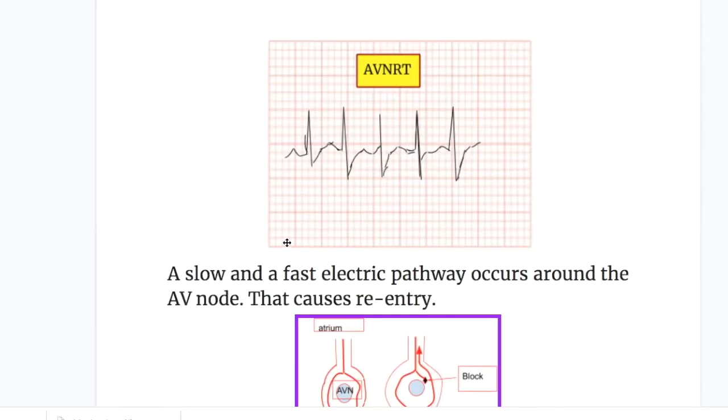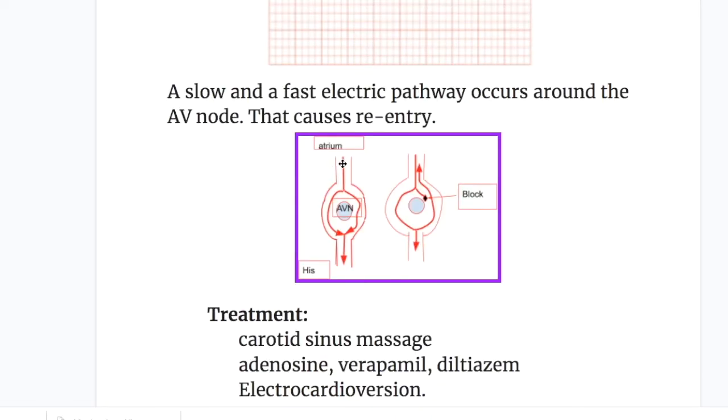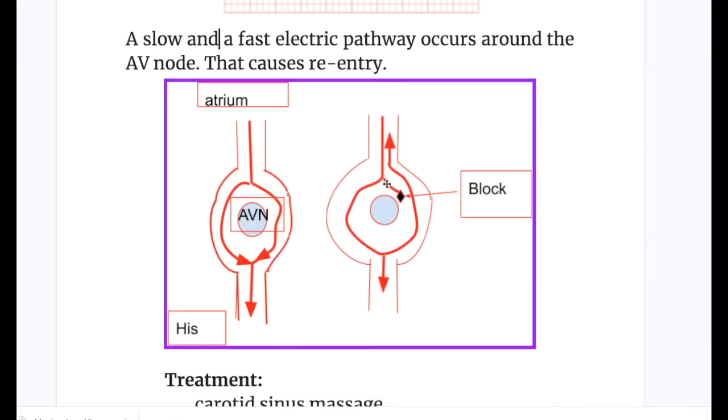So why does AVNRT occur? There are two electrical pathways that go around the AV node. One is fast, the other is slow, and they meet and cancel each other and then they go down into the ventricle. But if there is a block, as you see in the picture on the right side, the other one goes around and passes back into the atria, and the other one dies out because of the block.